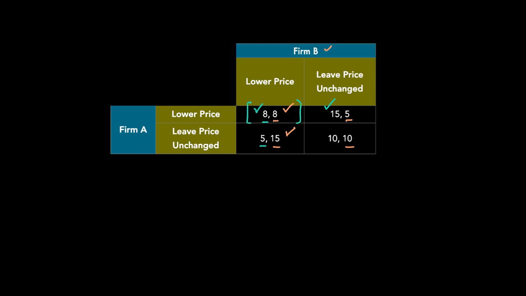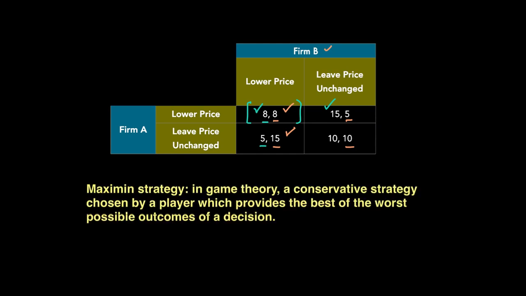Another way to look at this is through maxi-min and maxi-max strategy. A maxi-min strategy in game theory is a conservative strategy chosen by a player which provides the best of the worst possible outcomes of a decision.